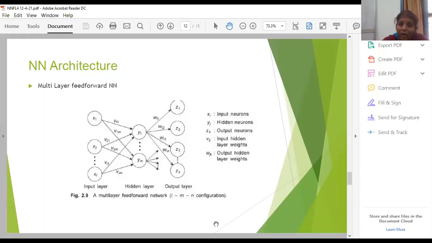You call that configuration a 3-2-3 configuration, which is a multi-layer feed-forward network. So here the signals are fed from the input neurons to the output neurons via the hidden layer neurons.